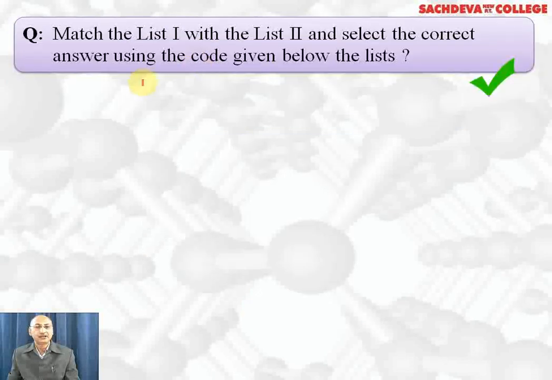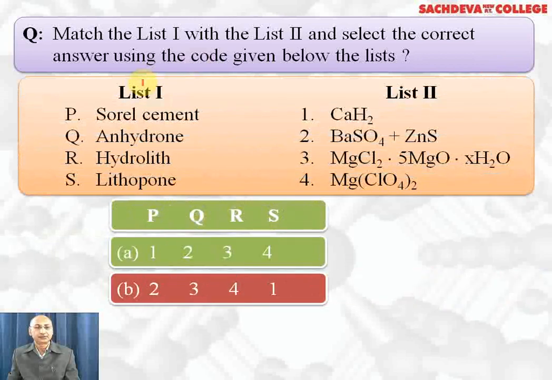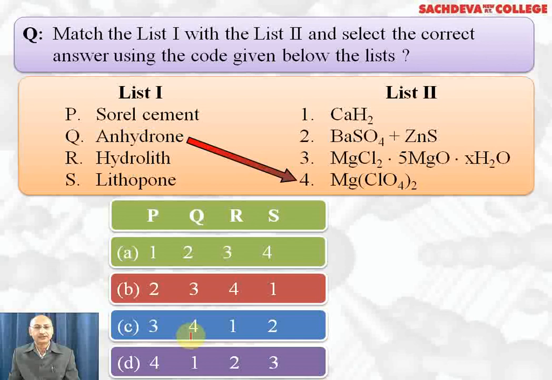Match the list 1 and list 2 and select the correct answer with the code. These are the codes provided. Sorel cement is third part. So let's concentrate on C. Anhydrone is fourth part, magnesium perchlorate. Hydrolith is first part, calcium hydride. Lithopone is second part, barium sulfate plus zinc sulfide. So C part is the correct answer.